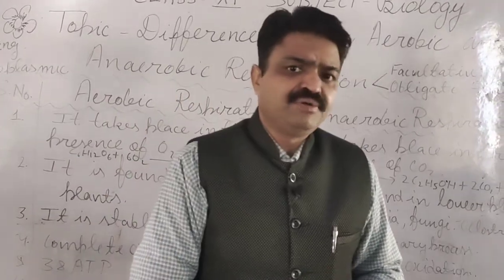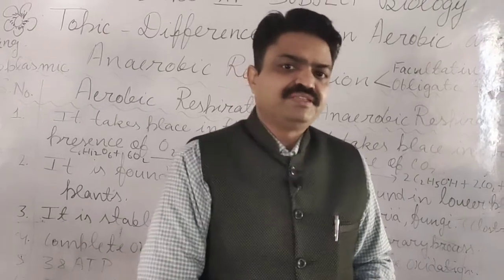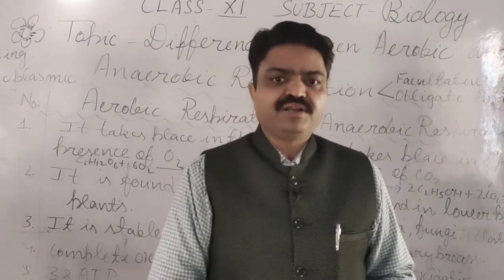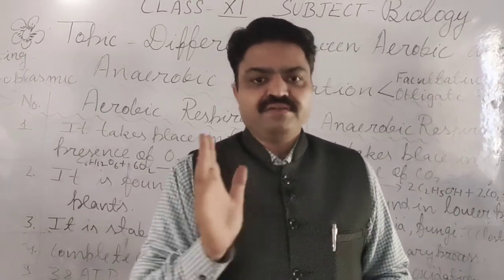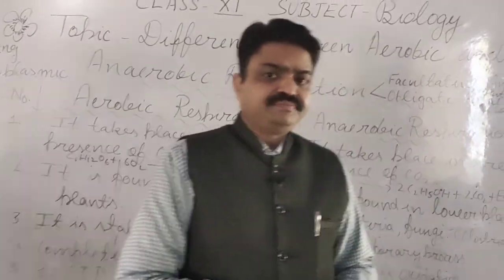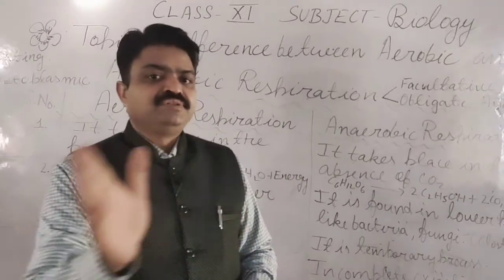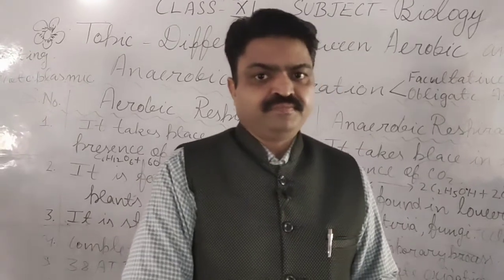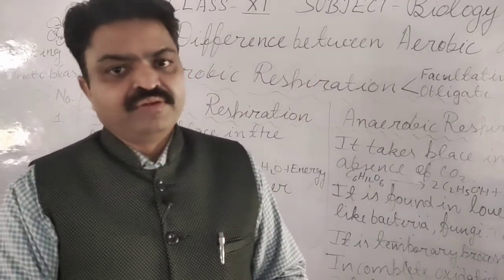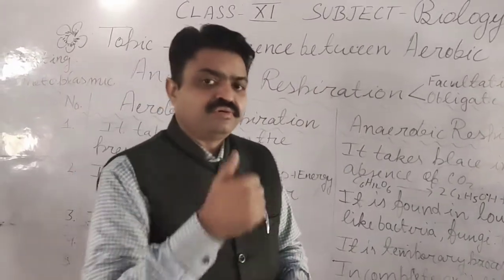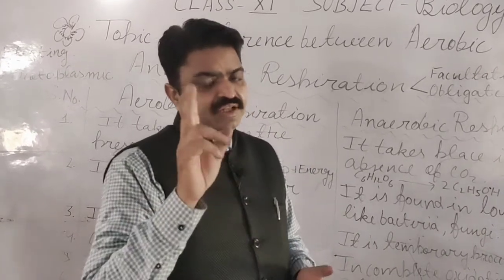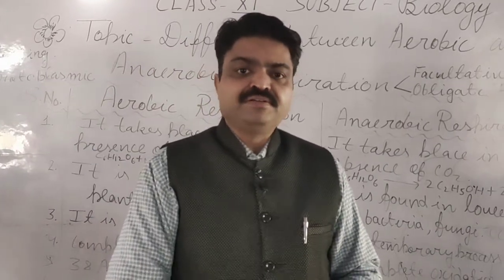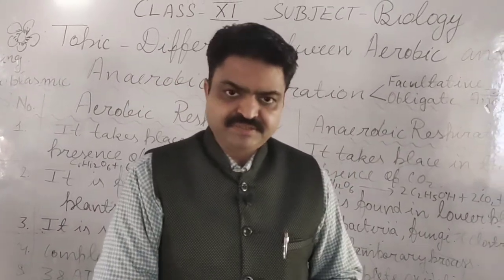And in your syllabus, which type of respiration is it? It is floating respiration, in which carbohydrate is utilized to get the energy. Now we come to another type of respiration, according to the presence or absence of air or oxygen. There are two types: first is aerobic respiration, second is anaerobic respiration.